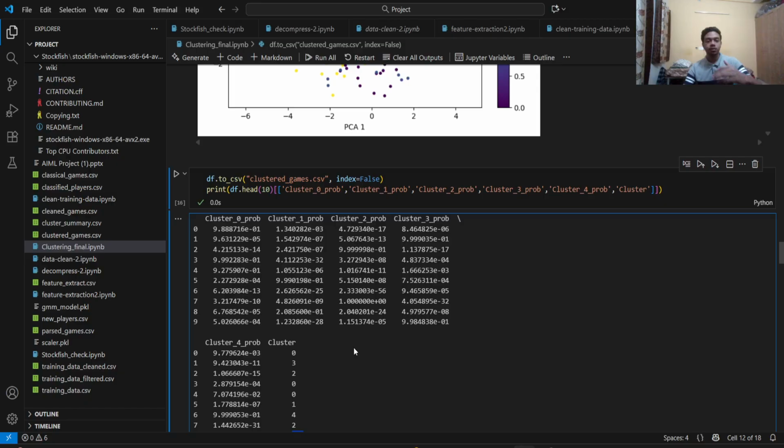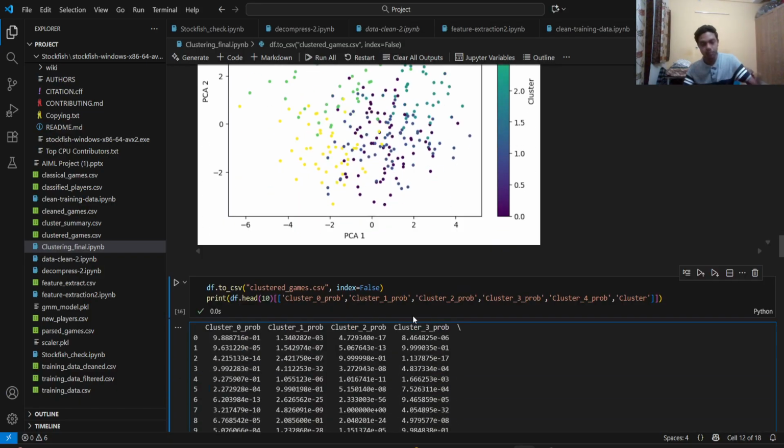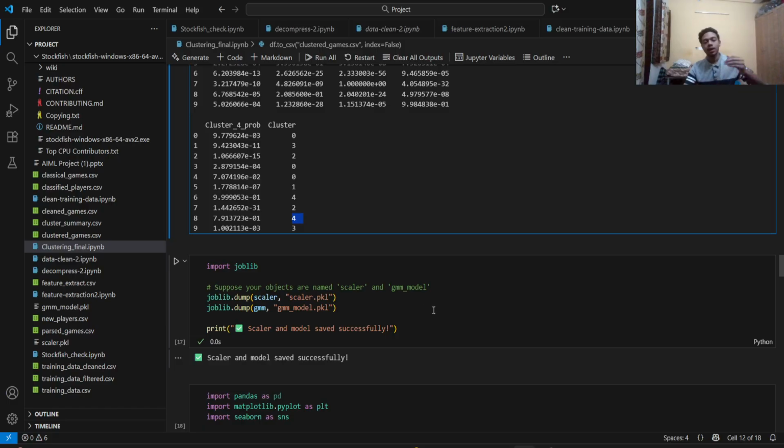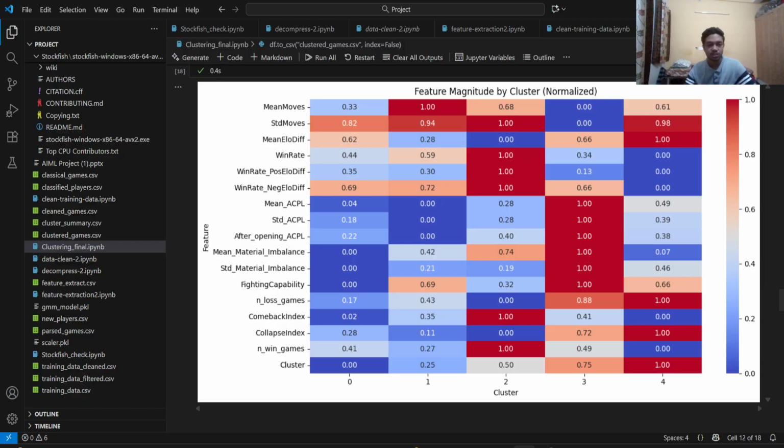And okay, so we are done with applying the clustering algorithms, k-means and GMM. So the next step is to assign the cluster to each playing style. For that, what I've done is I've normalized the features for each cluster, and I've tried to print how much each feature dominates in each cluster. As you can see here, for example, let's consider cluster 1. As you can see, the mean ACPL is very less.